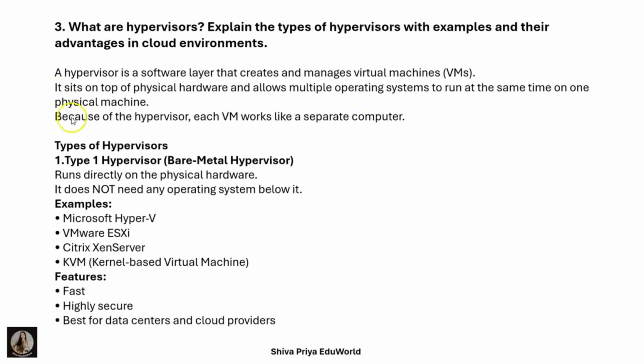Clear about this? What is a hypervisor? Types of hypervisors: I have Type 1 and Type 2. Type 1 means bare metal hypervisor. It runs directly on the physical hardware only. It doesn't need any operating system below it.